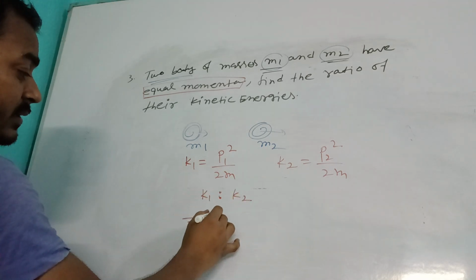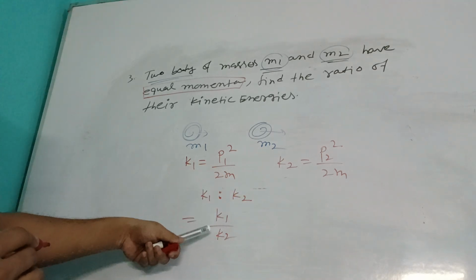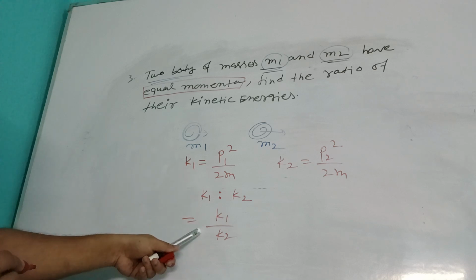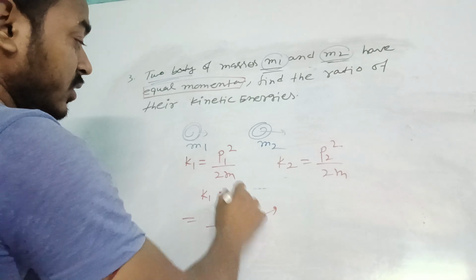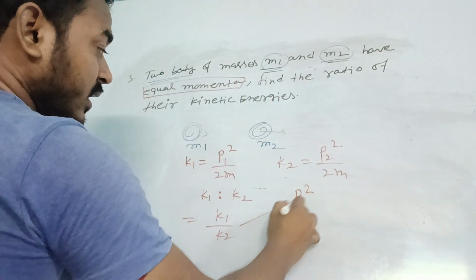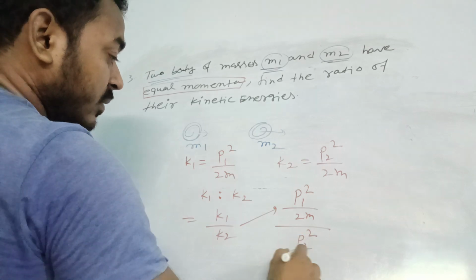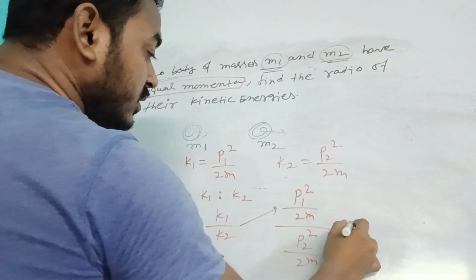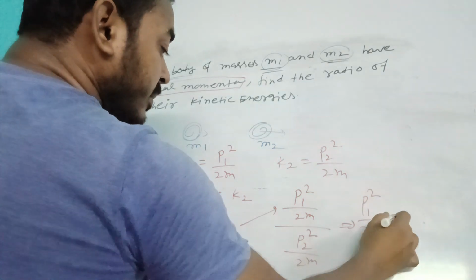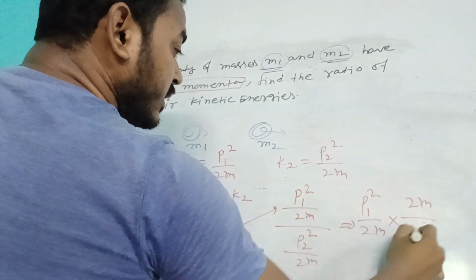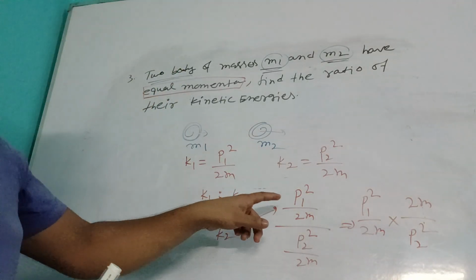So this can be written as k1 by k2. Ratio can be written in fraction form. So what is the value of k1 by k2? Let's do it: p1 square by 2m1 divided by p2 square by 2m2, which is nothing but p1 square by 2m1 into 2m2 by p2 square. Sir, why?